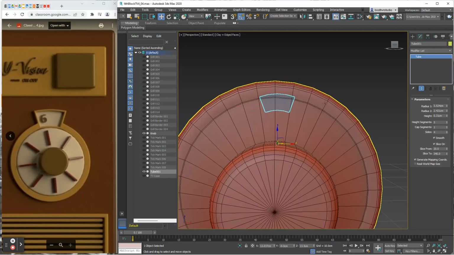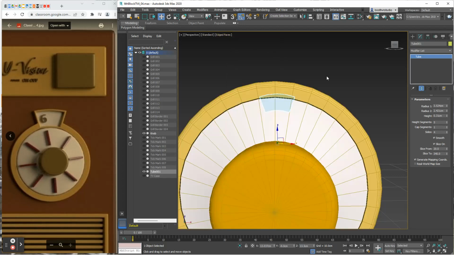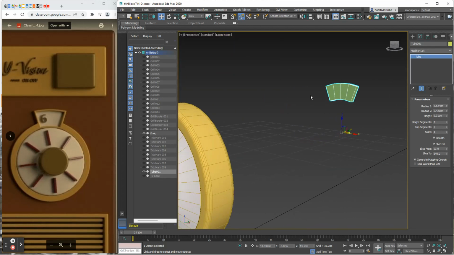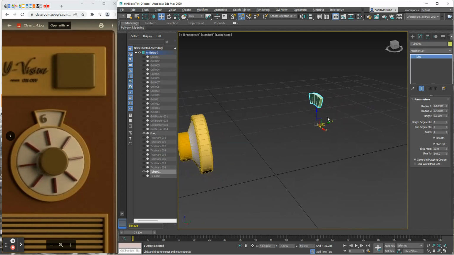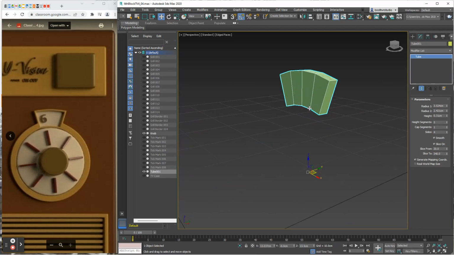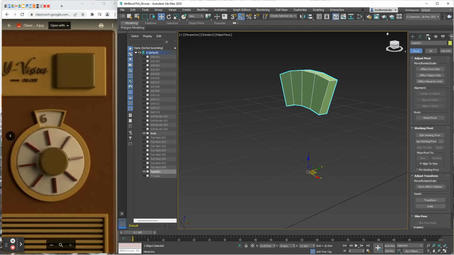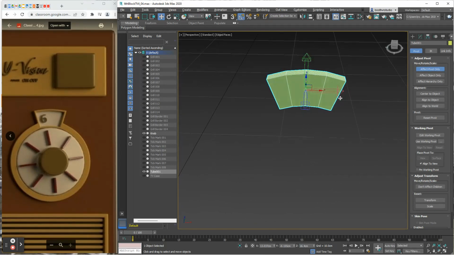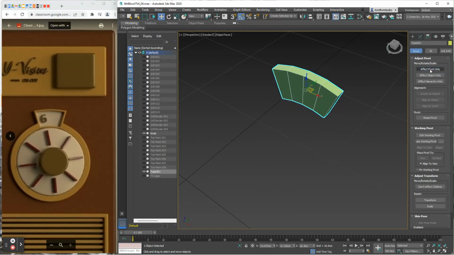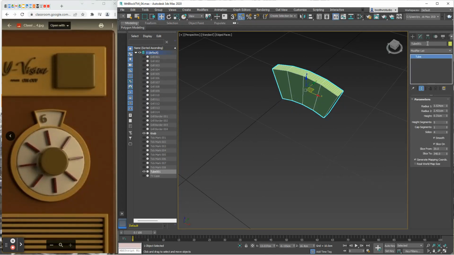I'm in the front viewport. Let me switch back to perspective. And because it's been bothering me, I'm just going to turn on default shading and cut off clay. Now, when I create this object, originally the tube itself would have had its pivot point right in the center of the tube, but I'm only keeping a part of the tube. So I'm going to switch to the Hierarchy tab, and I'm going to click on Effect Pivot Only, and I'm going to tell the pivot to center to the object. That's going to move the pivot into the center of that tube that I created. Then I'll turn off Effect Pivot Only and switch to the Modify tab.